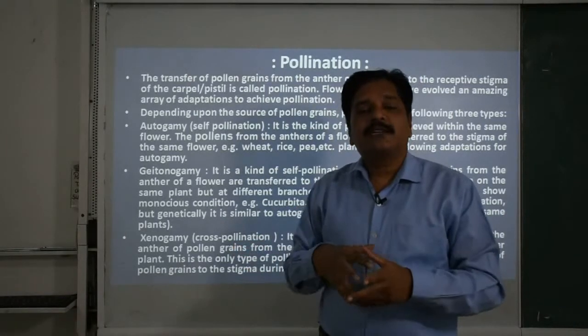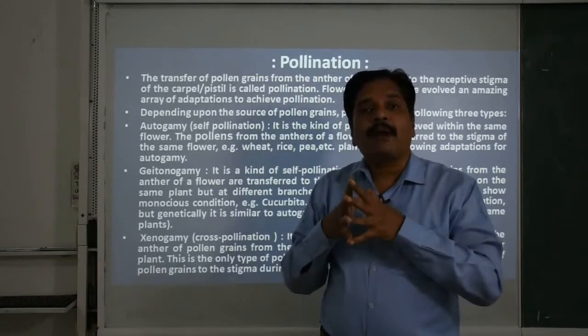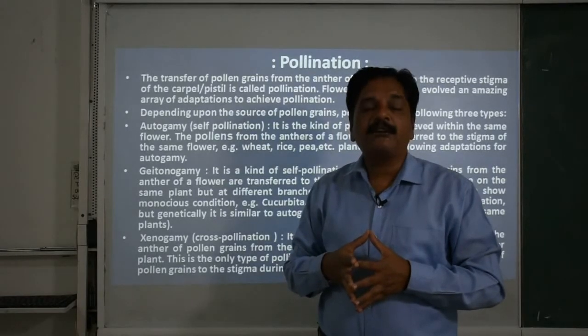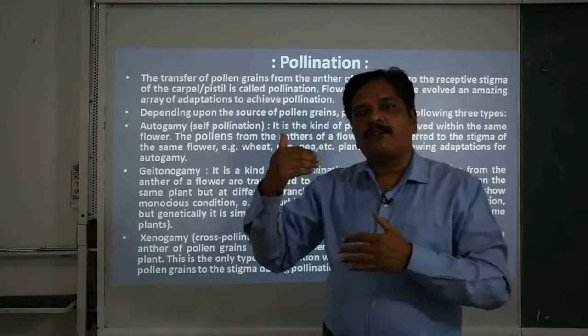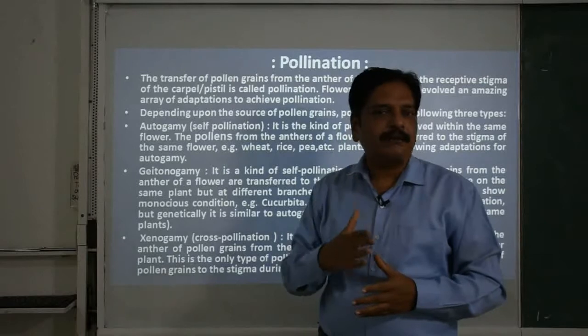But what is the special feature of this plant? This plant is monoecious in nature, in which the male flowers and female flowers are borne separately on different branches but on the same plant.